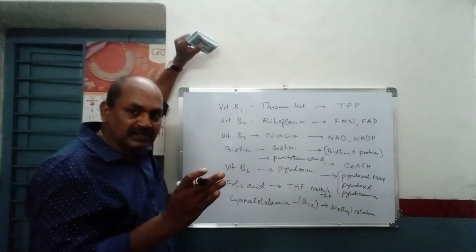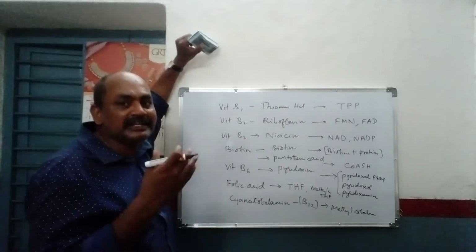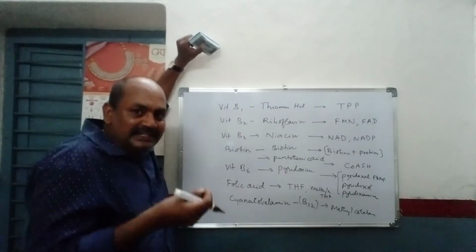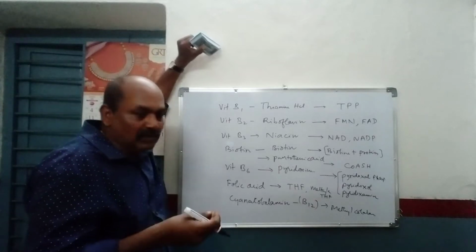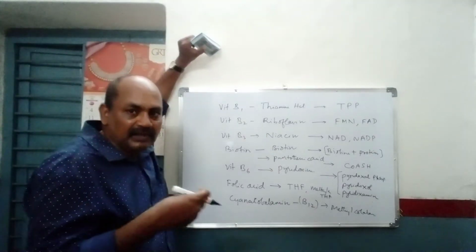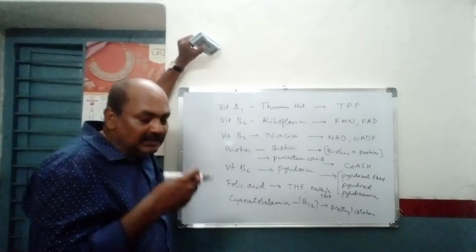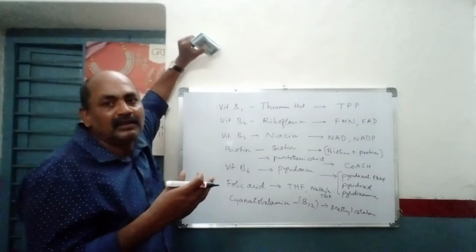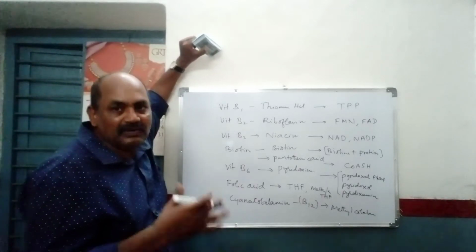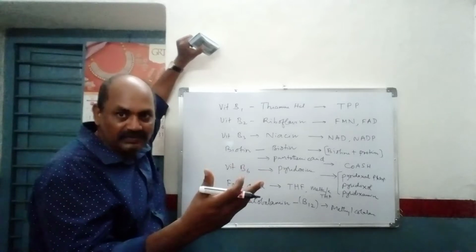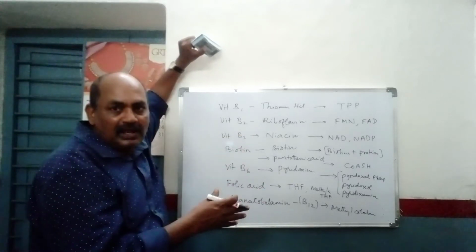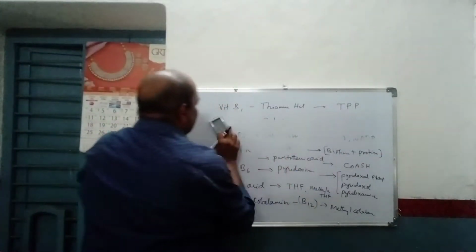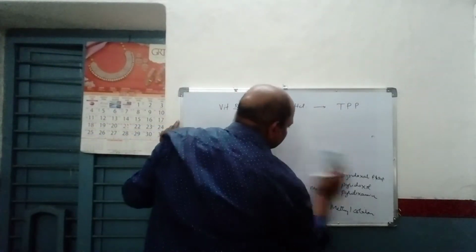The next intention is the recommended dietary allowance, that means the minimum essential quantity that is helpful to maintain our body functions. Another thing is, if they are deficient, then what happens? That means what kind of disorders we can get if this particular vitamin is deficient. That is our interest. Let us examine the first one, thiamine hydrochloride.